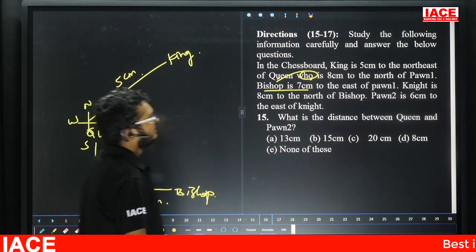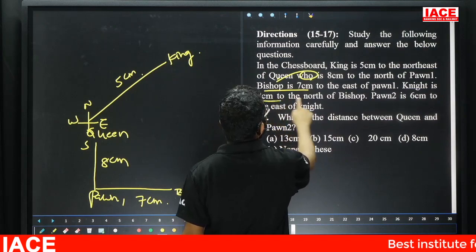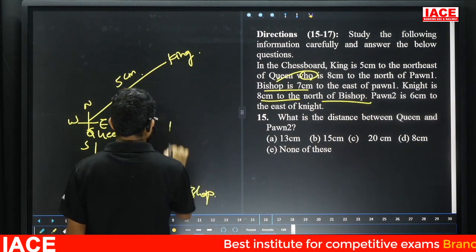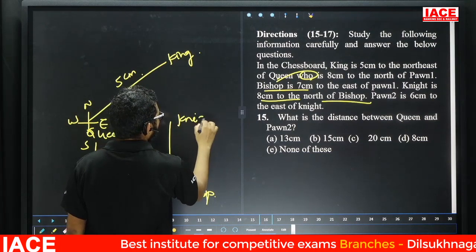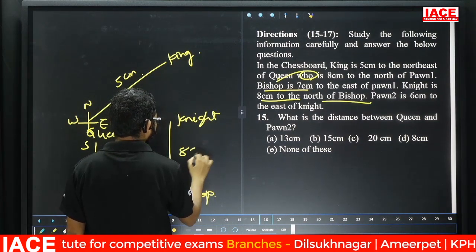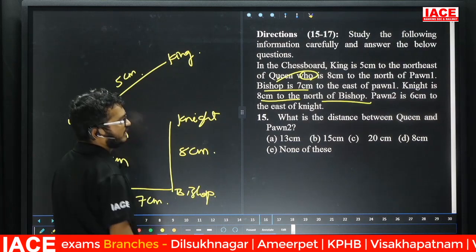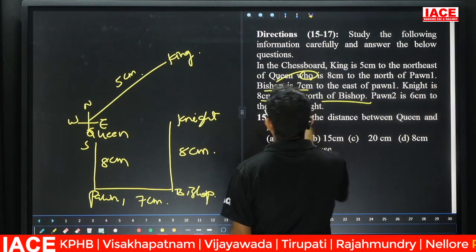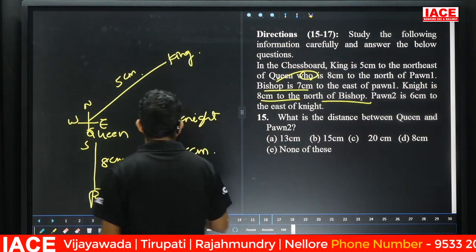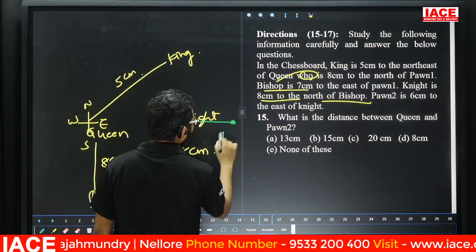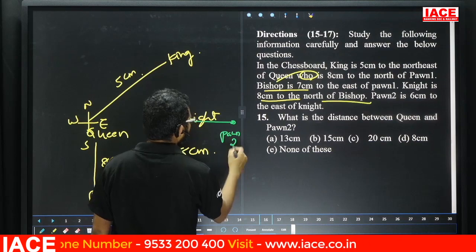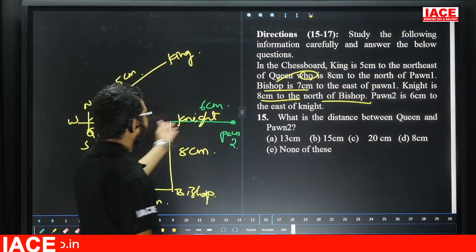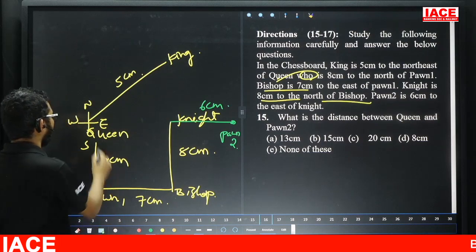Now next one is what? Knight is 8 centimeter to the north of bishop. Yes, friends, check here. Here knight, this one is 8 centimeter north of bishop. Yes. Now pawn 2 is 6 centimeter east of knight. Friends, check here. Pawn 2 is 6 centimeter east of knight. Yes. Now this is the entire given arrangement.